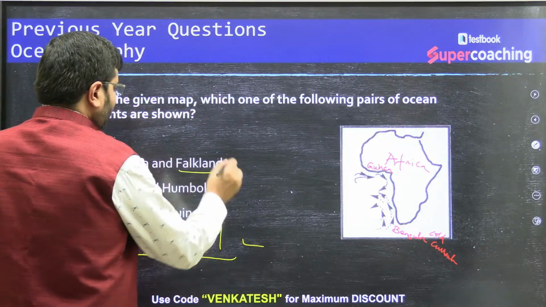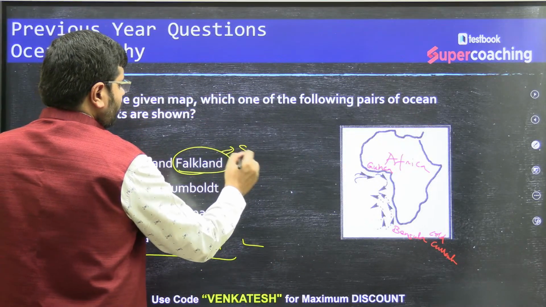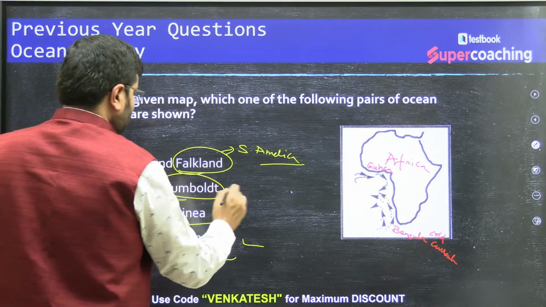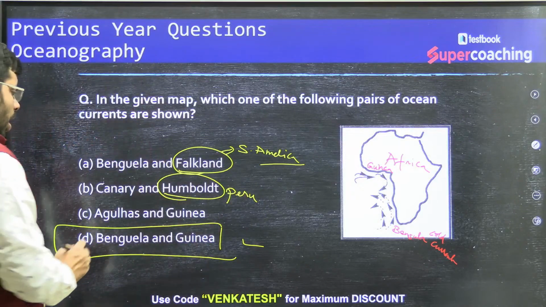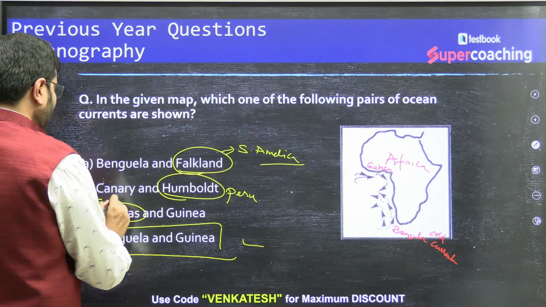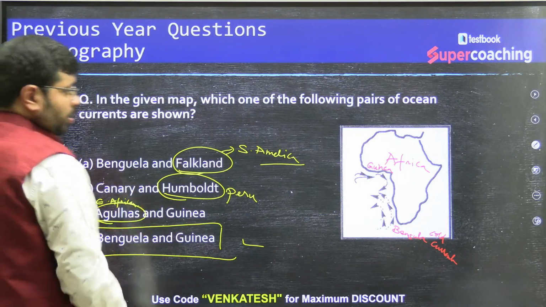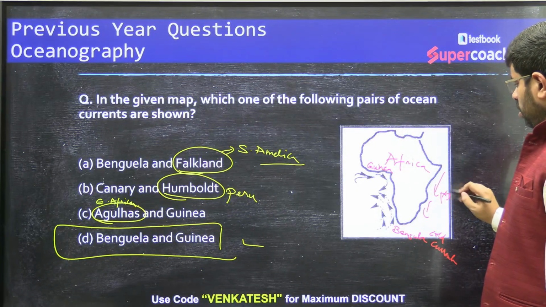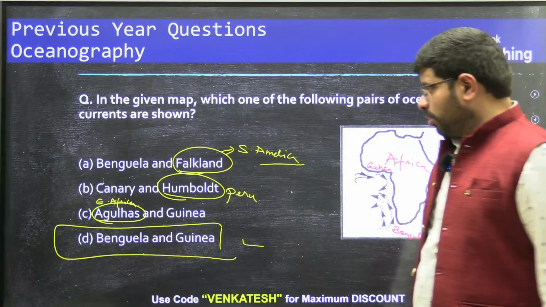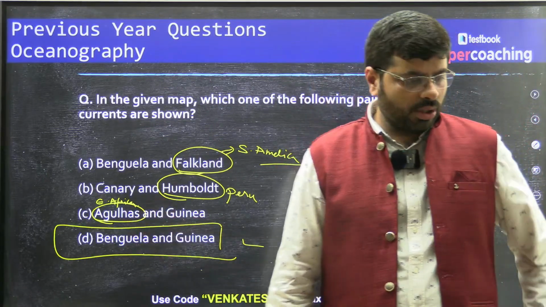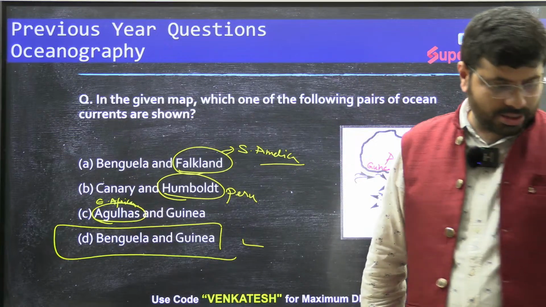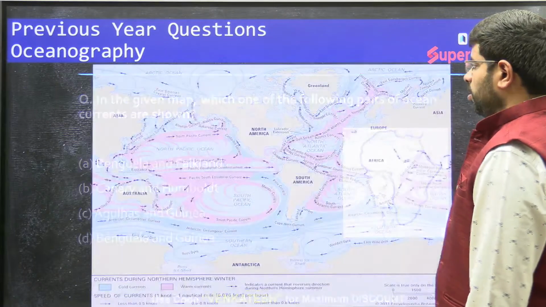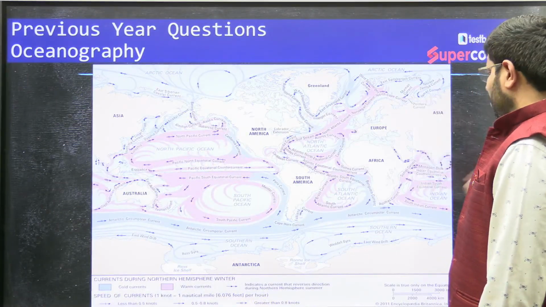Now, you know Falkland. This is at the coast of South America. Humboldt, this is the coast of Peru, the Peru current. Agulhas, this is East Africa, this side. The Agulhas current is this side. Guinea is this. So, with that, you can say the Benguela current passes near Cape Town, yes, that is right. You can see here the names I have clearly mentioned.